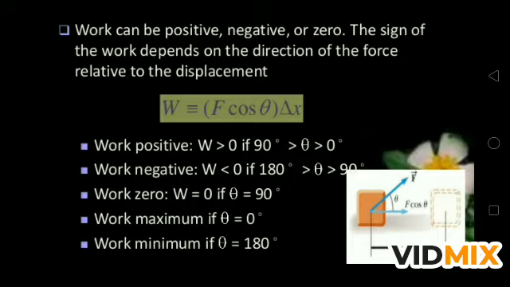This is the case when we are taking the angle between the force and displacement. Otherwise, if you see W is equal to Fs, and if force is applied but there is no displacement, then also the work is 0. So there are two conditions for work done to be 0. In one condition, the force is applied and there is no displacement. In the other, the force is there and displacement is also there, but they are perpendicular to each other. In that case also the work done is 0.